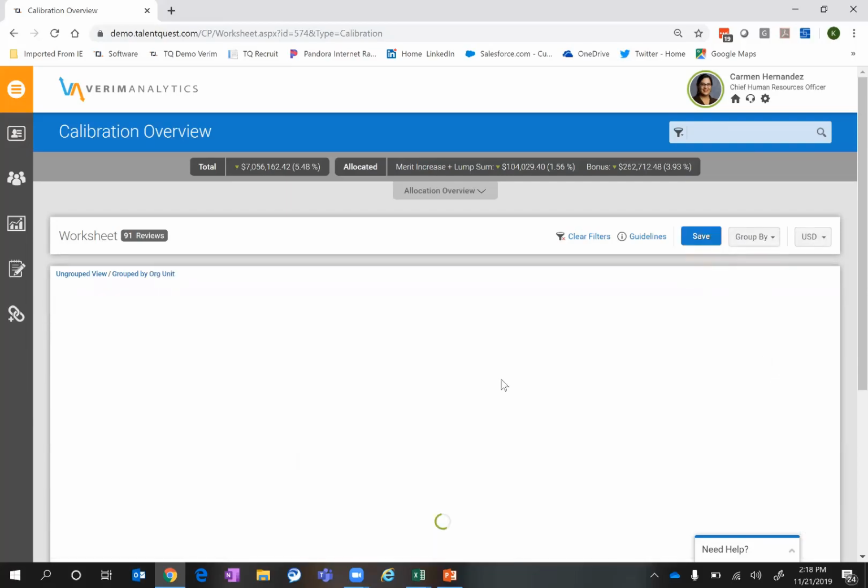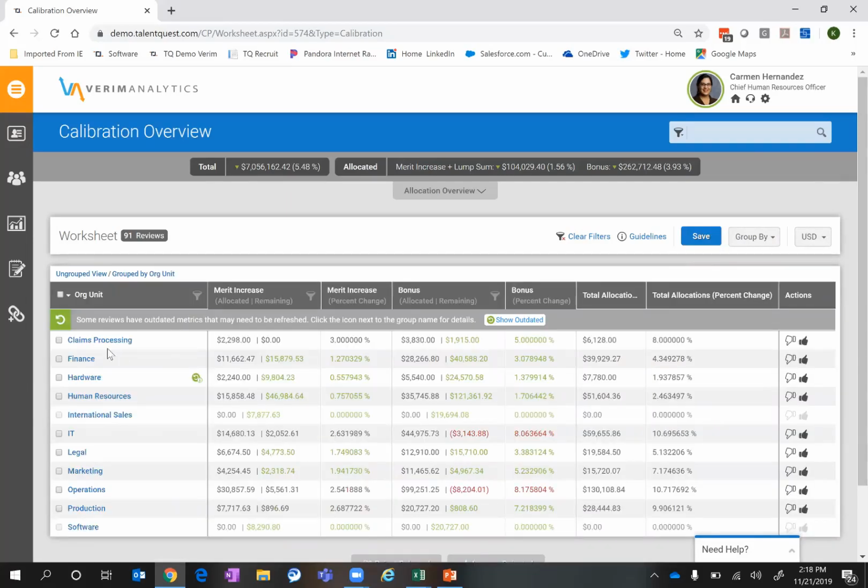Allows us to do some neat things if I want to look at it by department. Again, now I can see the details for all of HR, for IT, for legal. Just a nice way to allow us to visualize the information and give us the data that we need to make sure that we're making the right decisions that are adhering to the policies and the guidelines and the bonus, the budget amounts that we have set as an organization. And like we said, we can also drive a lot of that through the system as well to ensure that you don't go above your budgeted amounts.